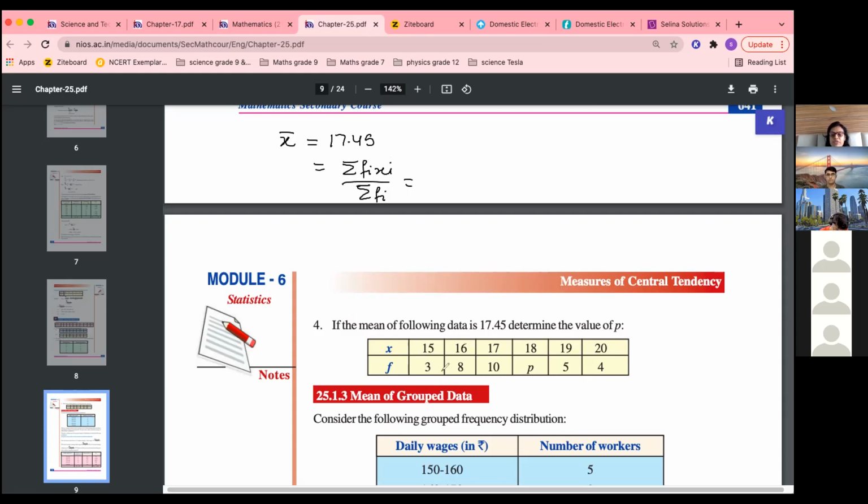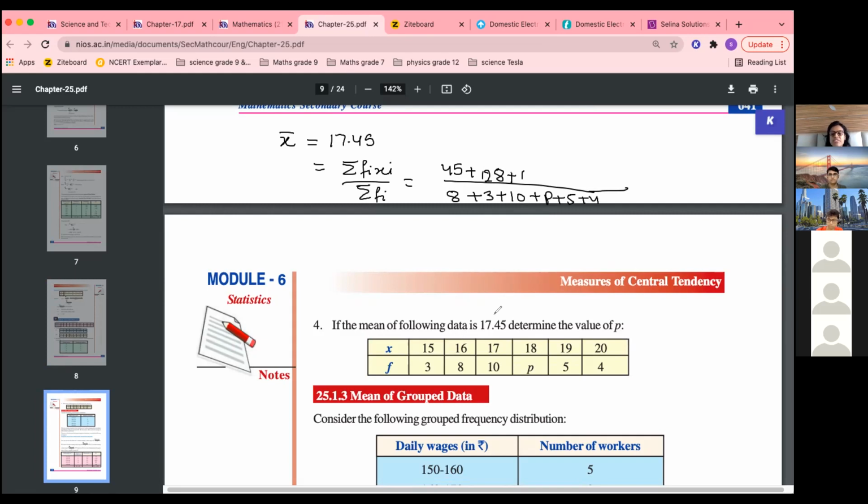Okay, so what is sigma fi? Add all these. Sigma fi is 8 plus 3 plus 10 plus p plus 5 plus 4. Sorry, not divided, it is divided below; in the numerator it will be 15 3s are 45. 16 into 8, how much? Wait.